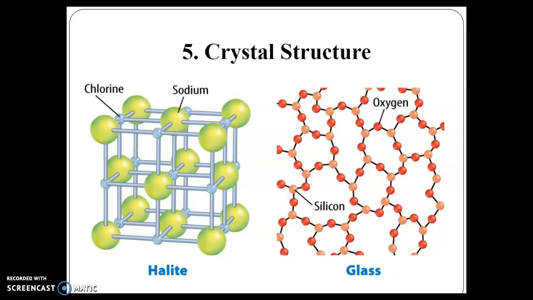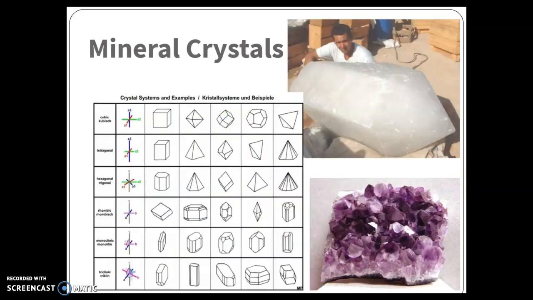When we ask or talk about having a definite crystal structure or an orderly arrangement of atoms, what that means is that the atoms that make up that object are put together in a certain way and they make it into a crystal. So you'll see a couple pictures coming up here. Like this is quartz, and this is amethyst quartz on the bottom here. But you can see they have like a definite shape, or they have this little point on the top, and you can even see that in these little ones down here.